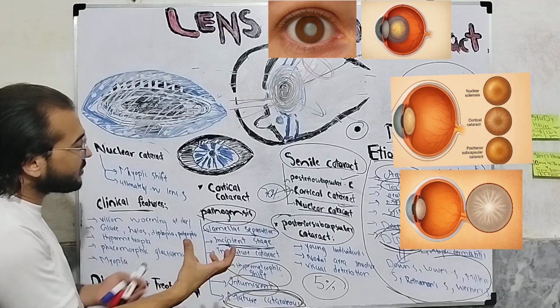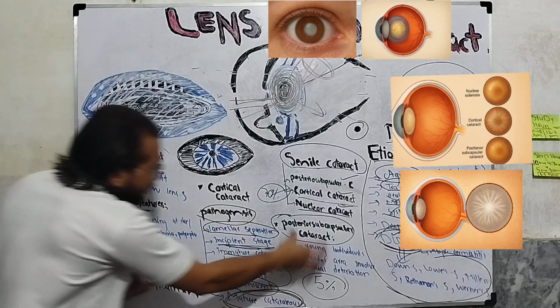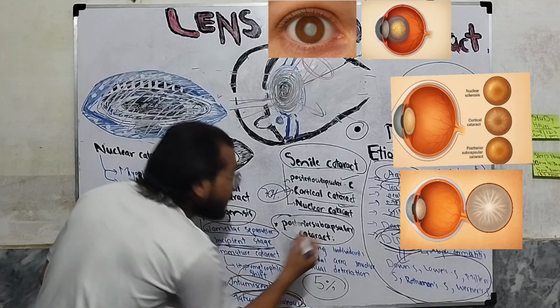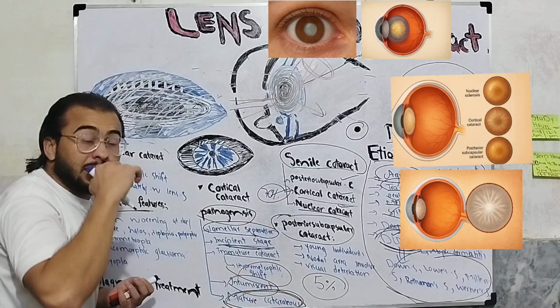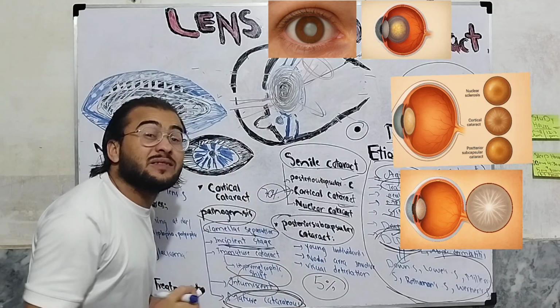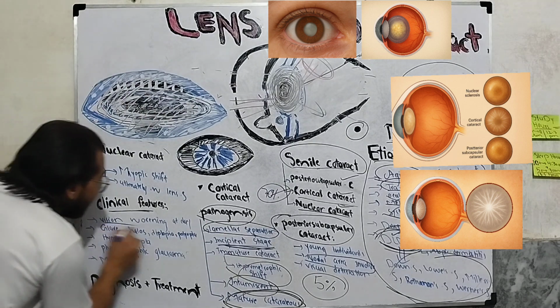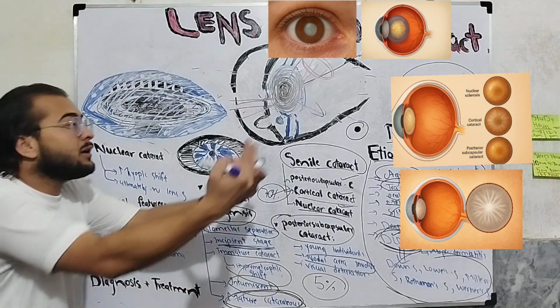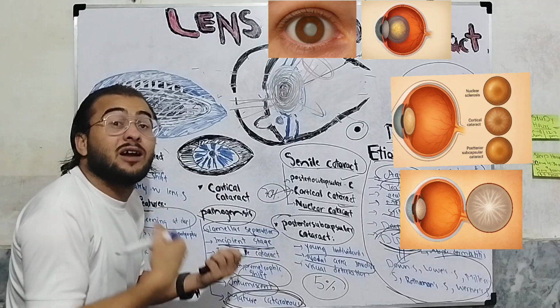Now the clinical features can be derived from this pathogenesis. As we noted, in posterior subcapsular cataract there is visual worsening in daylight, so we will have visual deterioration. As in the lamellar stage, we will perceive extensive brightness called glare.